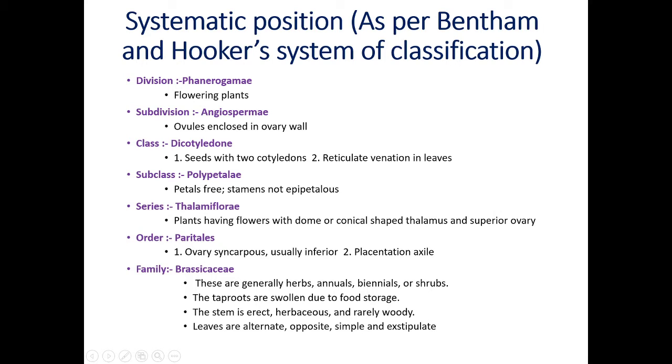Order Parietales, that means ovary syncarpous. Syn means fused. When the carpels are fused with a common wall, this condition is syncarpous. In family Annonaceae, we have studied that there was an apocarpous condition, or apocarpous gynoecium. Usually inferior.